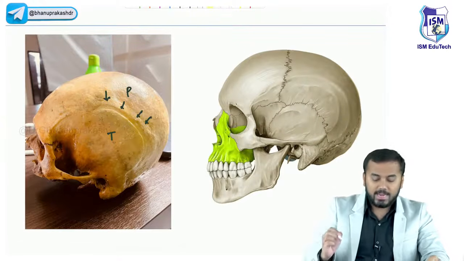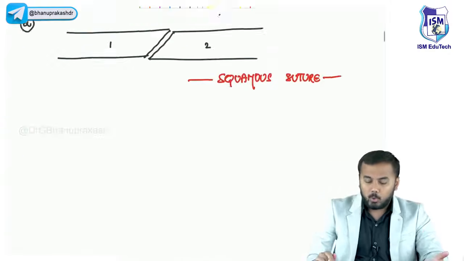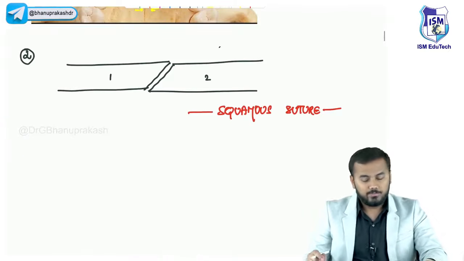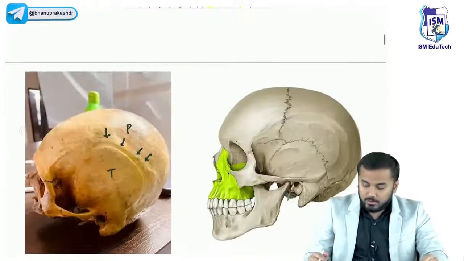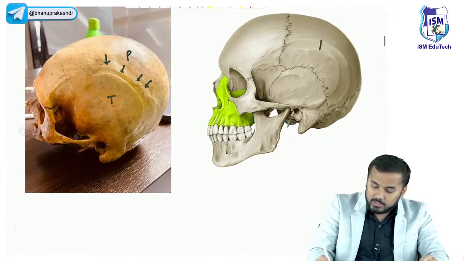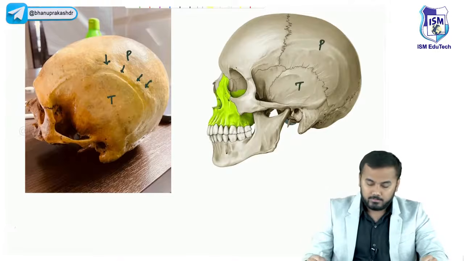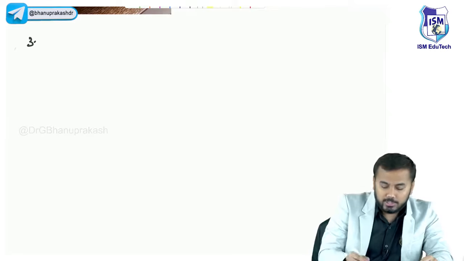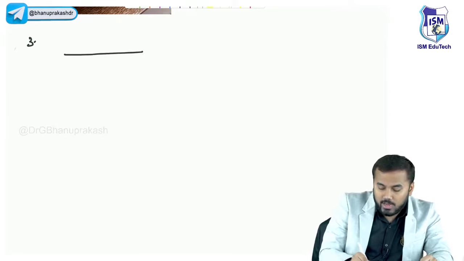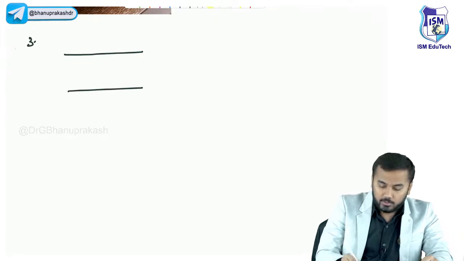This kind of suture between the temporal and parietal bone is your squamous suture. Clear? Right. This is your parietal, this is your temporal. Now, the next important suture. In this suture, this is one bone. Look at the ends of the bone.